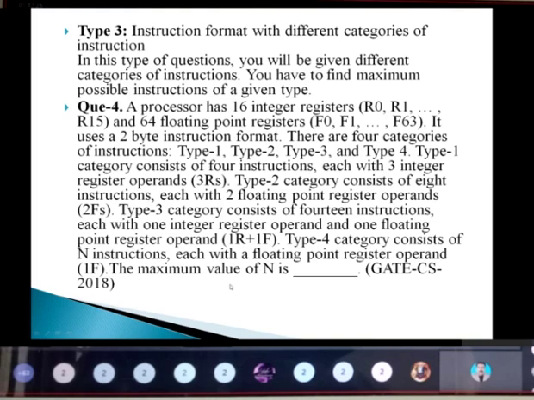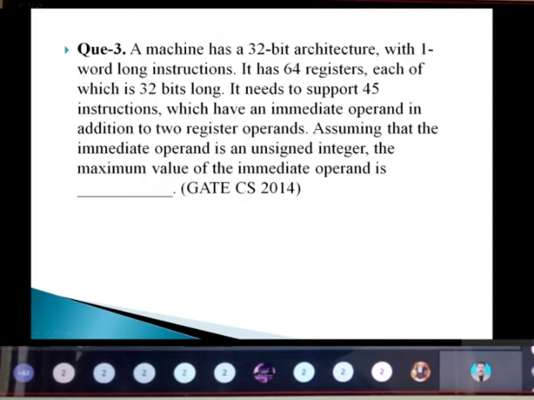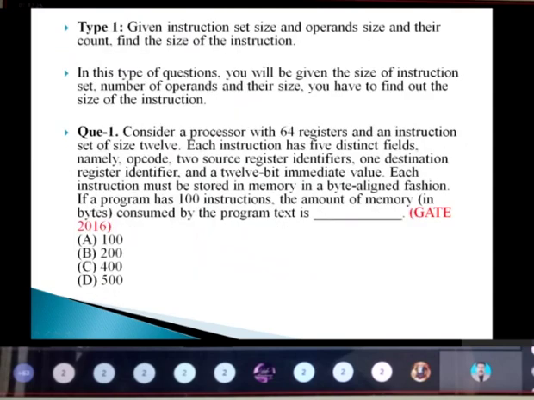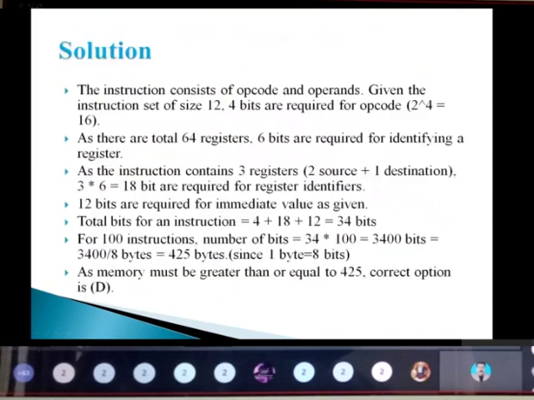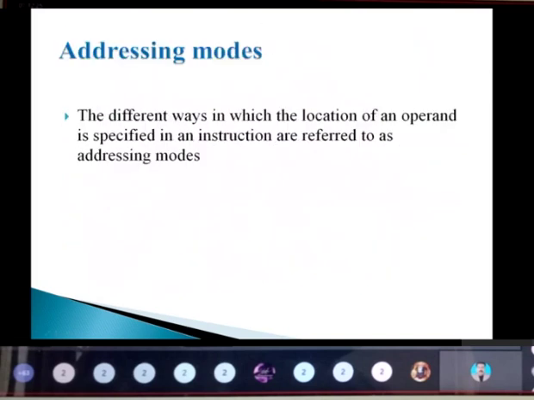Okay, so like this we'll get problems based on this instruction format. You need to get thorough with this. With these types of categories, it will definitely come in your GATE. So next is addressing modes. Addressing modes means the different ways in which the location of a particular operand is specified in an instruction. That is what we refer to as addressing modes.